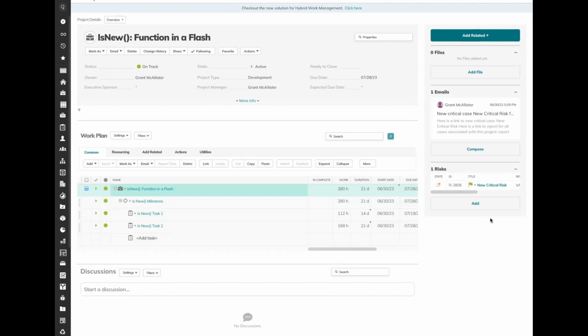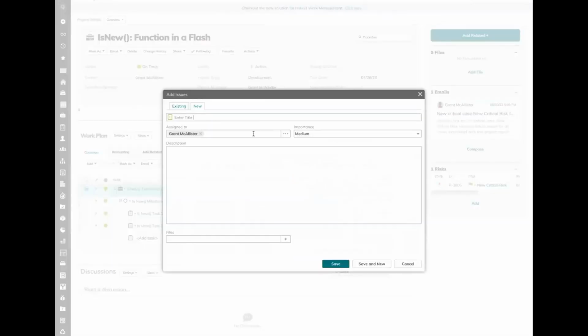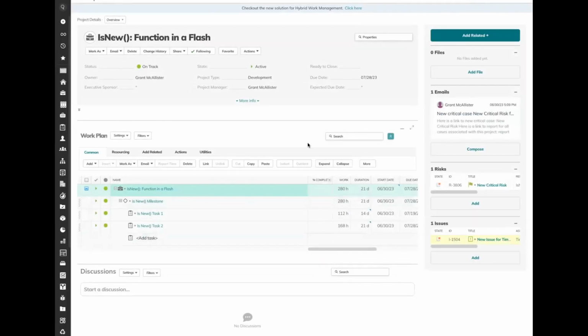For our second example, we want to see after an issue is assigned to a user, only that user can edit the issue. So let's go ahead and create a new issue in the system. New issue for Timmy, and we're going to assign this to Timmy on our team. And we're going to go ahead and click save. Now that the issue has been created, we want to edit that issue and see what happens. So I'm going to go ahead and say, let's move this to opened. And that pops up my validation rule that only assigned to users can edit the issue.